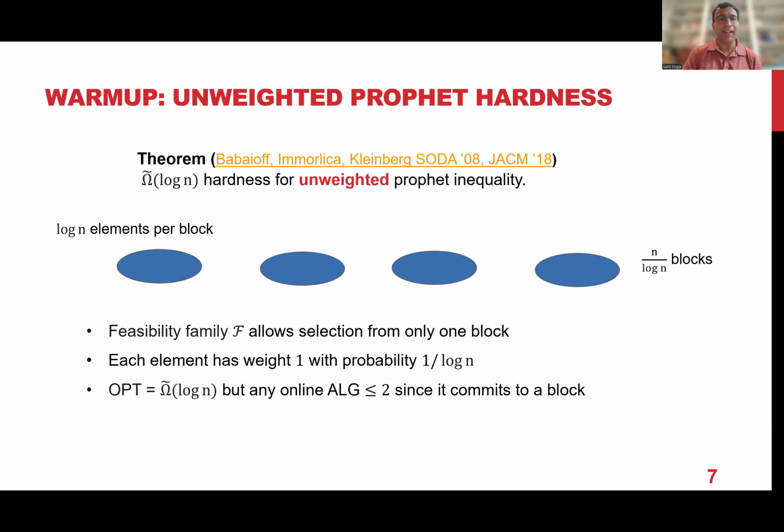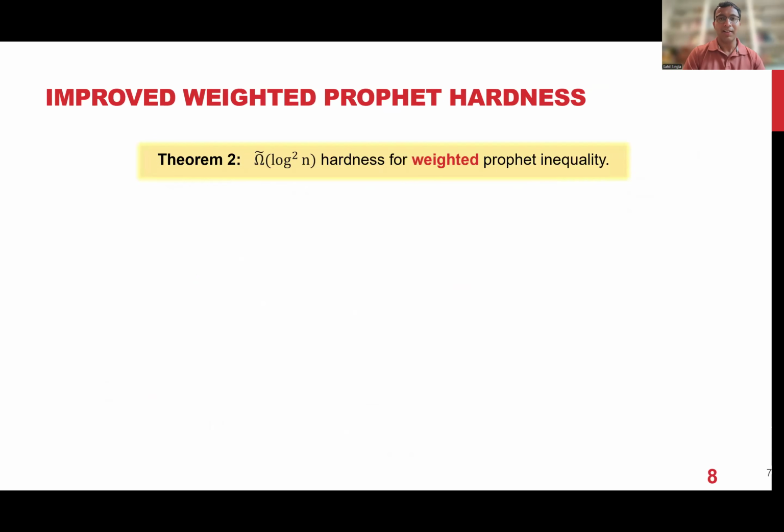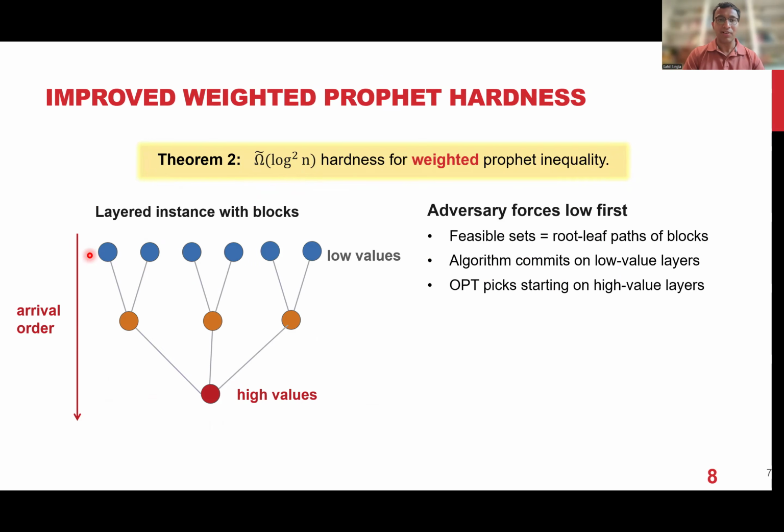And now let me say roughly how we boost up this hardness using weights from log n to log squared n. The higher level idea of this hardness result is to put this unweighted hardness in some kind of layers. So you have a layered structure. The topmost layer is basically the hardness example from the last slide. But now I'm going to attach some values to them.